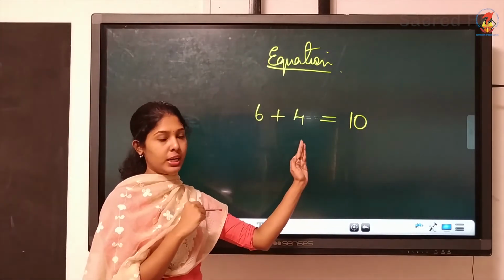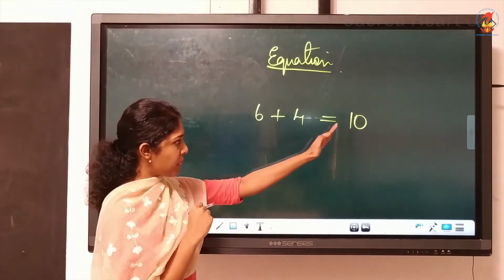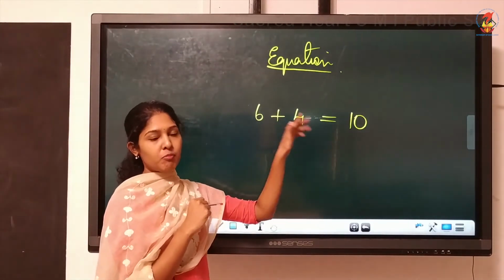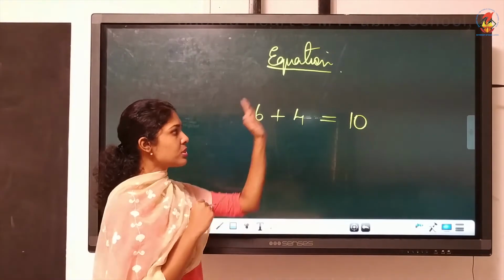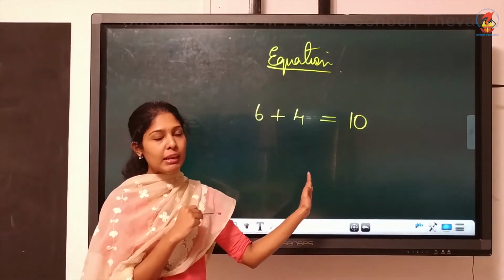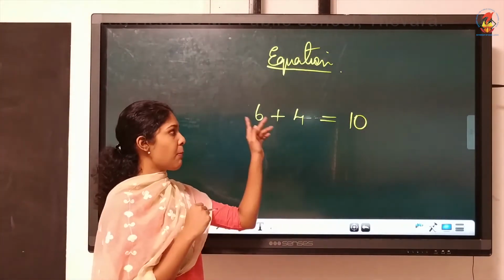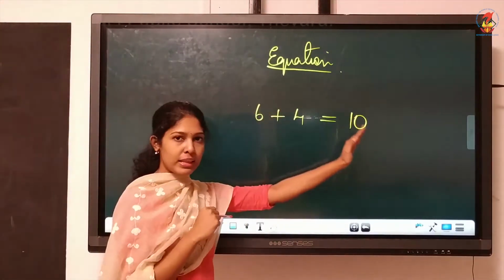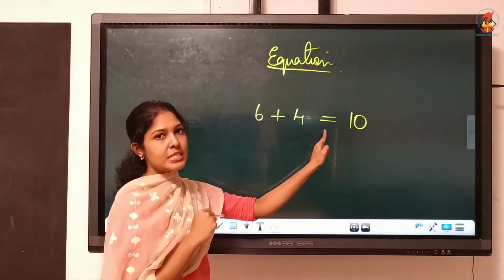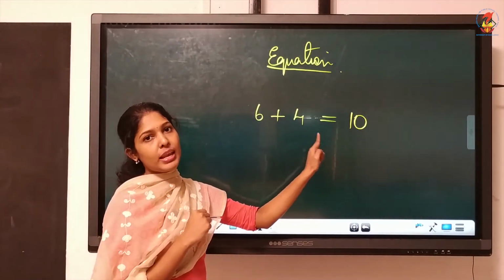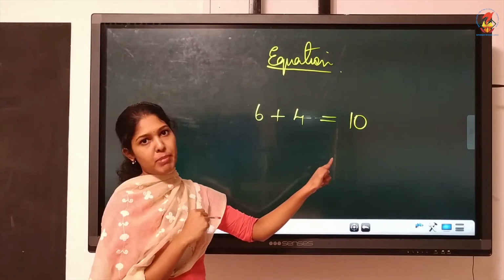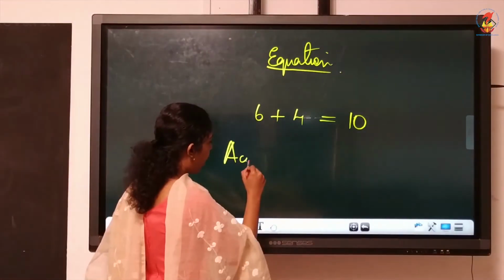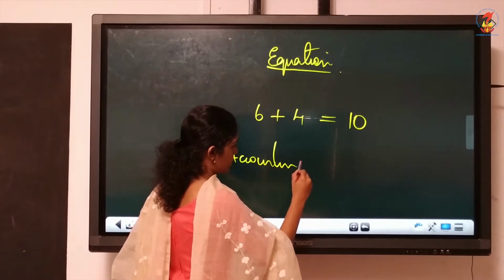It is separated by a symbol, the equal sign, which means the values on both sides will be equal. So it is a mathematical statement which has two equal sides separated by an equal symbol. Understood?